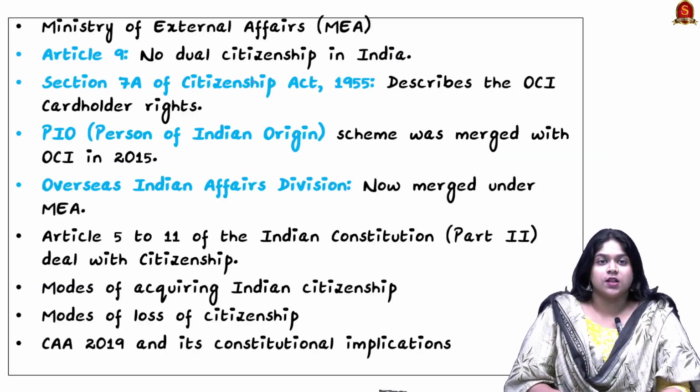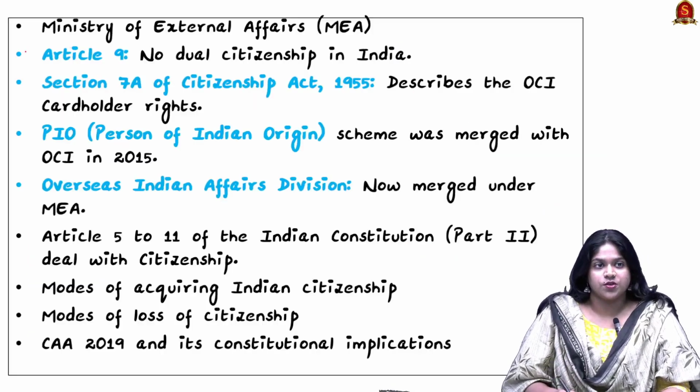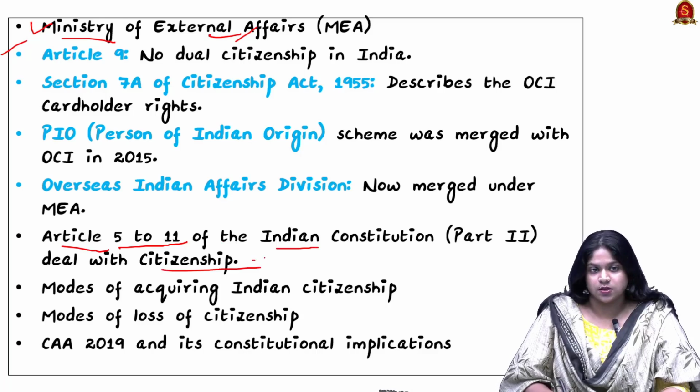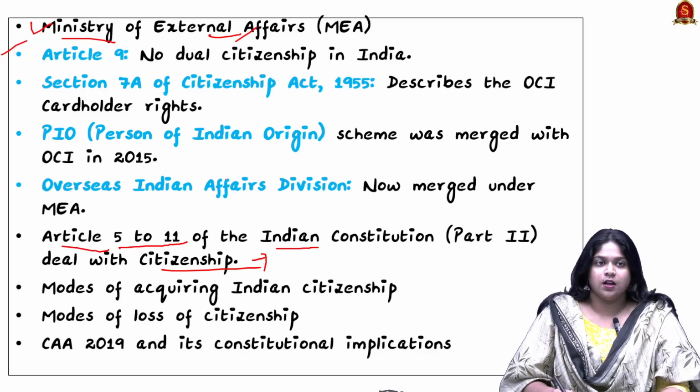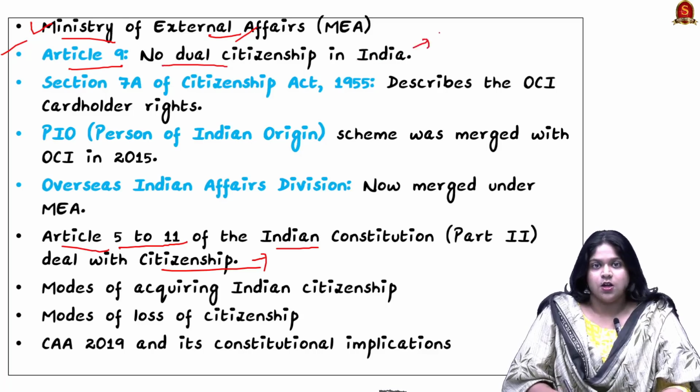In light of this article, let us see a few constitutional provisions on why it is important. First, it comes under the Ministry of External Affairs, and there are 2 constitutional provisions to focus on. First, this mainly comes under Articles 5 to 11 of our Indian Constitution, which deal with citizenship. This is one of the most frequently asked topics in UPSC prelims. Under these articles, Article 9 can be taken into account for this news, as it talks about no dual citizenship in India. So here the OCI holders cannot have dual citizenship in India.